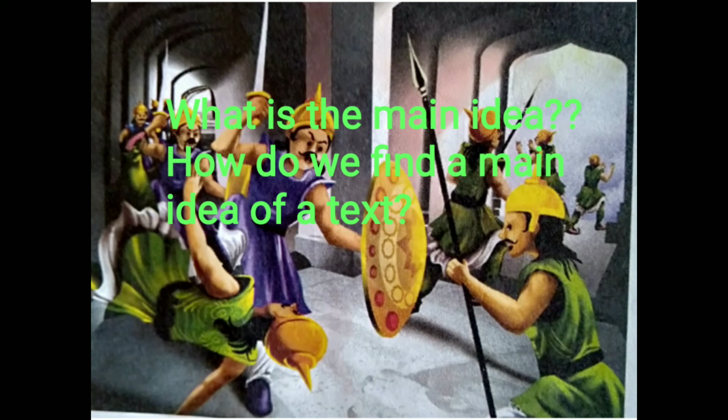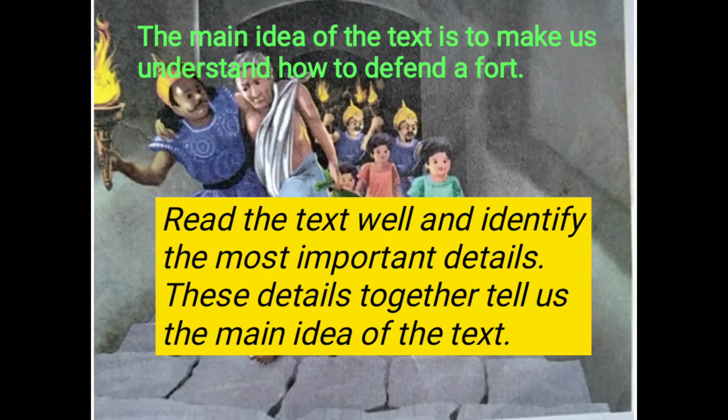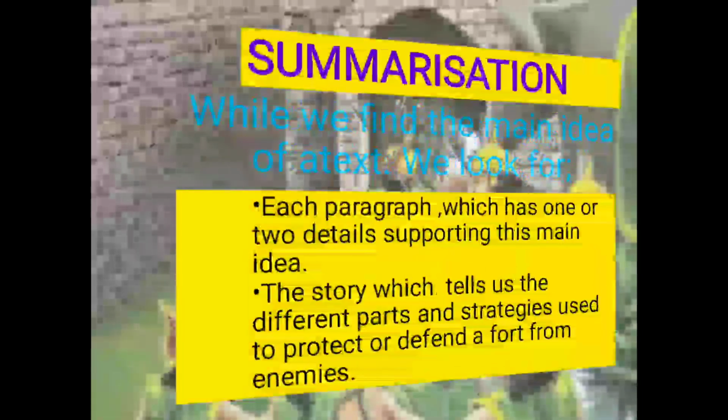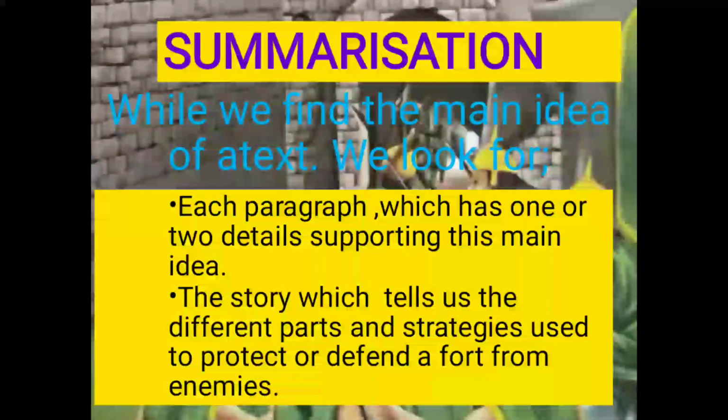We find the main idea of a text by reading the text well and identifying the most important details. These details together tell us the main idea of the text. Let's summarize our today's class. While we find the main idea of a text, we look for each paragraph which has one or two details supporting this main idea. The story tells us the different parts and strategies used to protect or defend a fort from enemies.